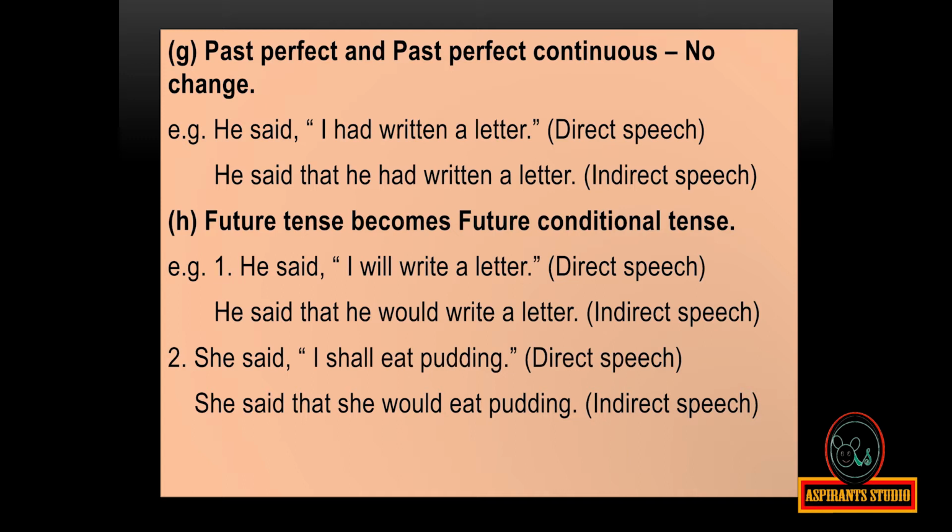Future tense becomes future conditional tense. For example, he said, "I will write a letter." Direct speech. He said that he would write a letter. Indirect speech. She said, "I shall eat pudding." Direct speech. She said that she would eat pudding. Indirect speech.